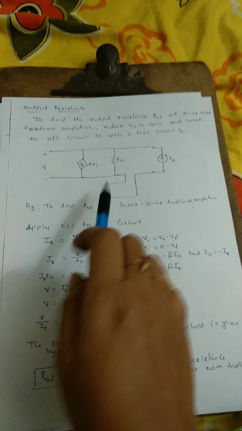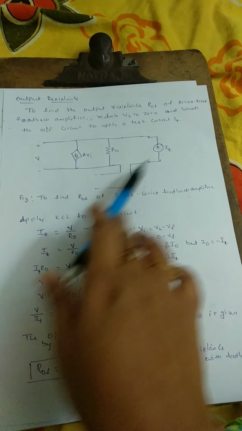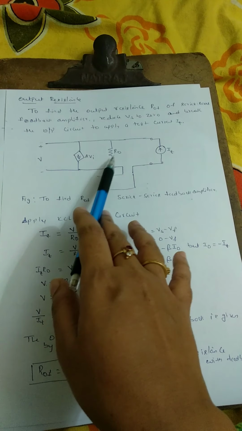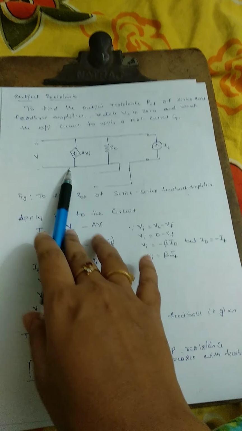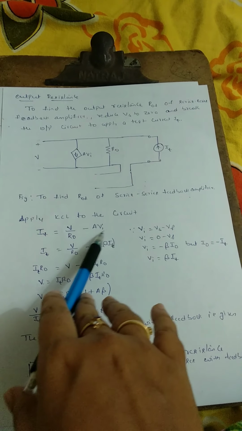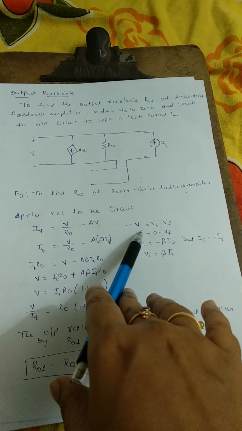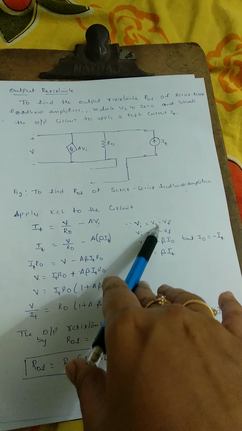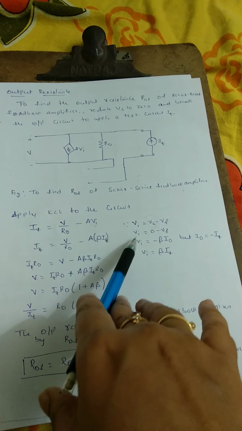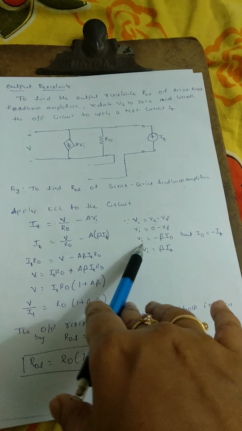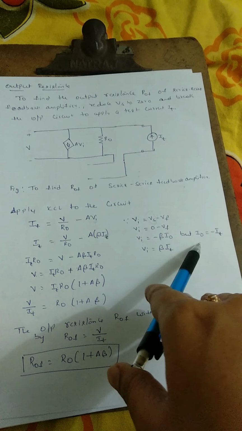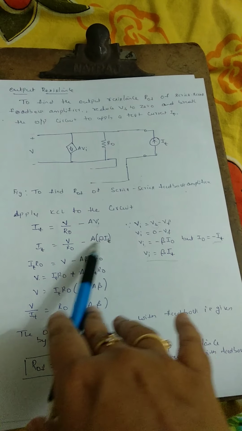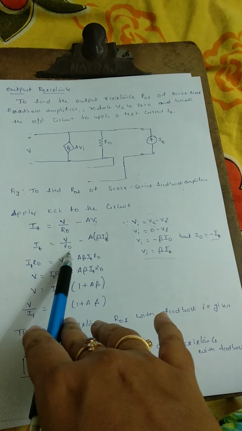By applying KCL to this circuit, the current IT is V divided by R0 minus A Vi. What is Vi? We have Vi equal to Vs minus Vf. To find the output resistance we have made Vs equal to 0. Therefore Vi is equal to 0 minus Vf. Vf is equal to minus beta I0, but I0 is equal to minus IT. So I can substitute Vi is equal to plus beta IT.